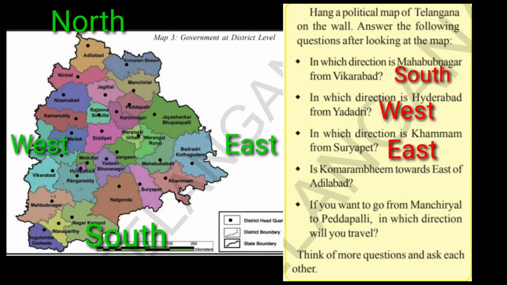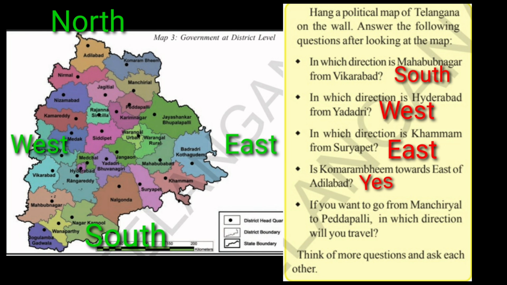Next is, Komaram Bheem is towards east of Adilabad. First observe Komaram Bheem. Where is Komaram Bheem? It is on the north. So what is the question here? Is Komaram Bheem towards east of Adilabad? Yes. How can you say yes? You see Adilabad, and on the right side of Adilabad is Komaram Bheem. So what is it? East side. So the answer is correct.